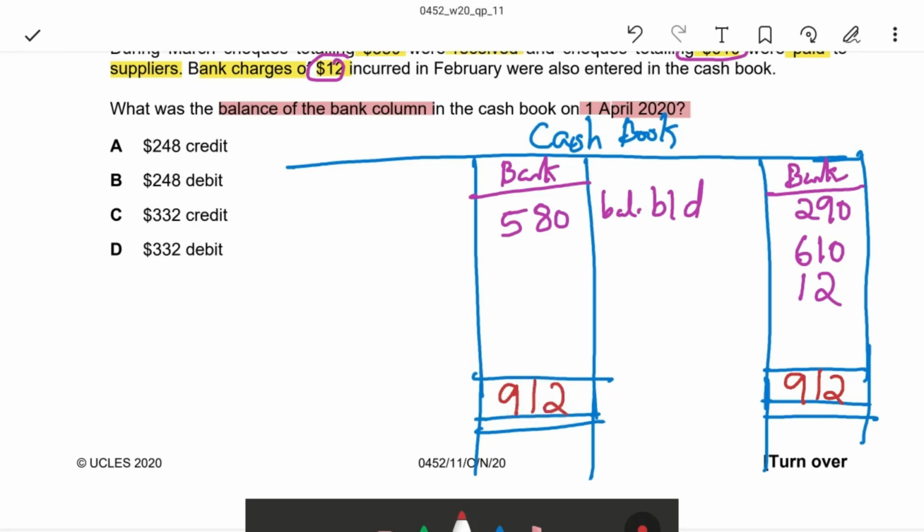The difference is 912 minus 580, 332, which is the balance carried down on 31st March.